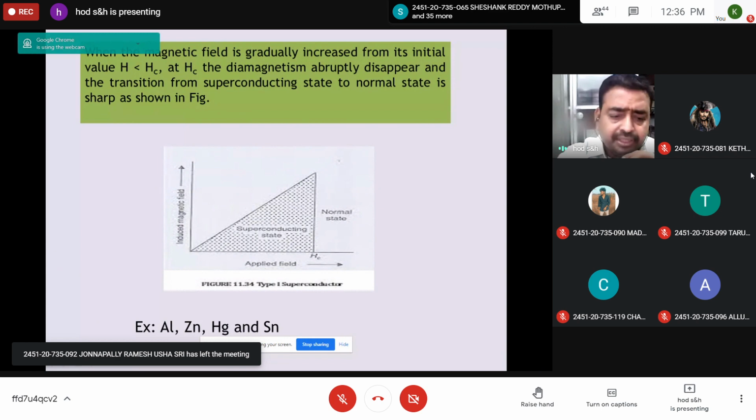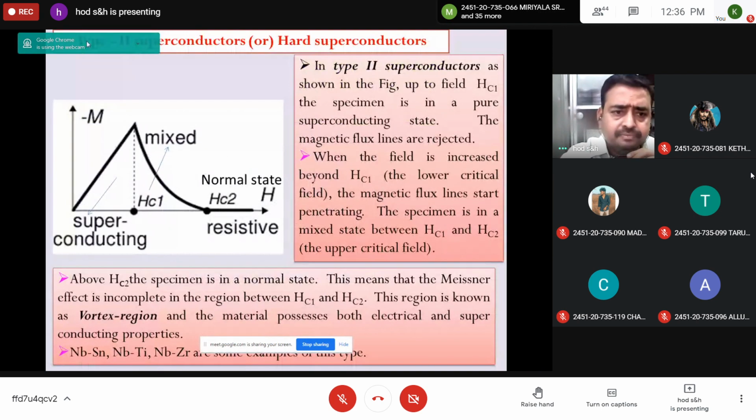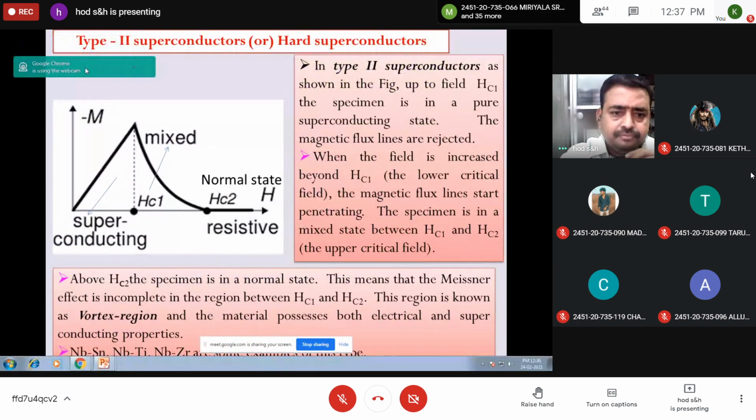Then you take the heading type 2 superconductors, and you please take this diagram, graph.